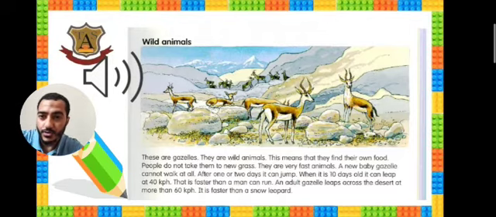The baby gazelle, when it's just 10 days old, can leap at 40 kilometers per hour. That's faster than a man can run.